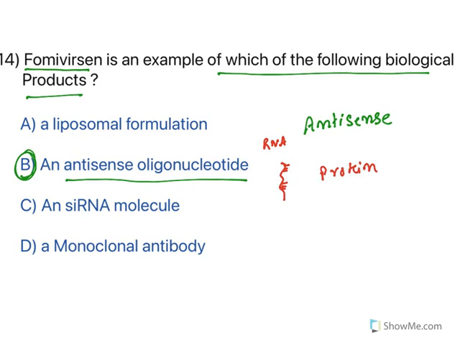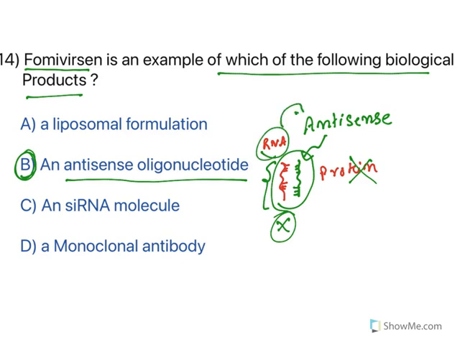Now when you say antisense, the RNA containing the complementary codons is known as antisense. Because of codon complementarity, both of them will form a complex. When the complex is formed, the protein is not produced, so the RNA function is inhibited. So to neutralize viral RNA, a complementary RNA is given, and that is what is known as antisense. An example for this is fomivirsen.